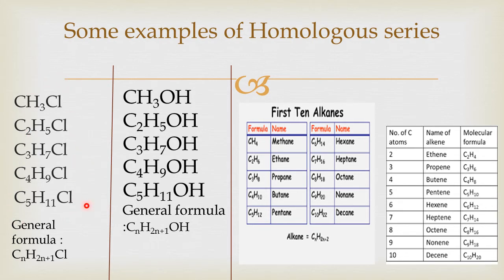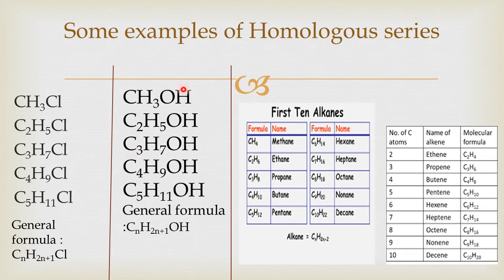Derivatives of alkane means the compounds which are obtained from the parent alkane by replacing one hydrogen atom by a chlorine atom. Okay, so look at this series. All the members can be represented by the same general formula CnH2n+1Cl. Shortly we will discuss more about the same.